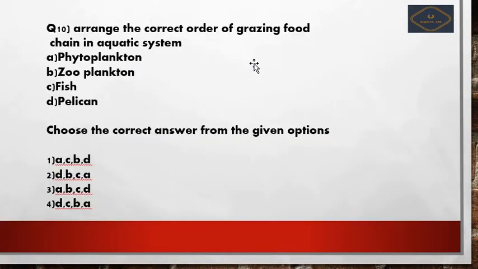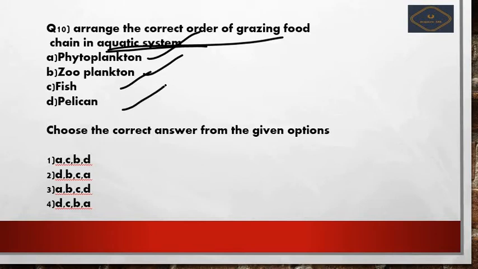Next we see the next question, that is arrange the correct order of the grazing food chain in the aquatic system. So till now we saw about the terrestrial system, now we are seeing about the aquatic system. So which of the following order is the correct answer? Option A is phytoplankton, second one is zooplankton, option C fish, option D is pelican. So we will see here which of the following is the correct answer.